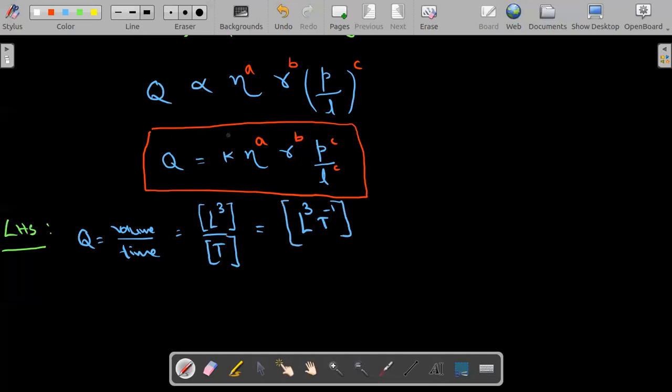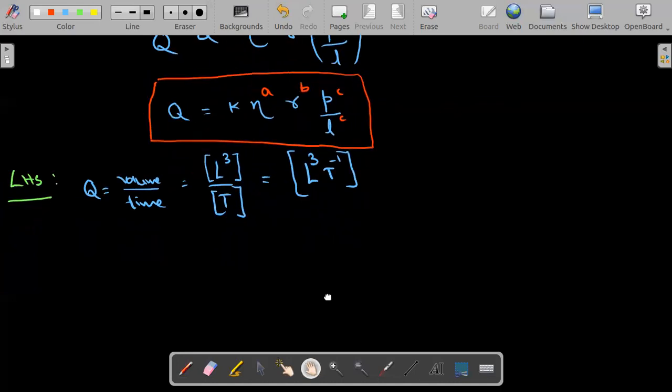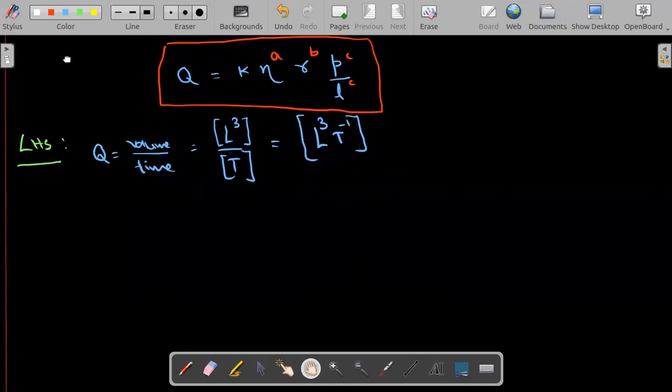Now, K is a constant, so don't write it. Write for the coefficient of viscosity, write for r, write for P by L. Write along with me instead of watching this, pause it and write down. So let me start with P by L, whole raised to c.